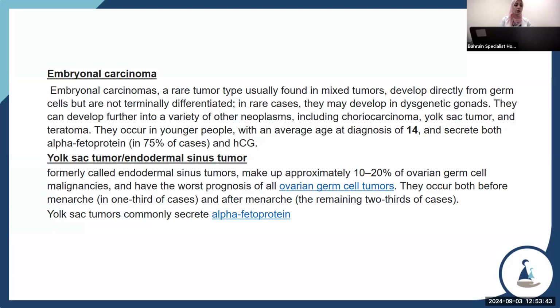75% of cases. Yolk sac tumor or endodermal sinus tumor. Commonly called endodermal sinus tumor, it makes up approximately 10 to 20% of ovarian germ cell tumors and has the worst prognosis of the ovarian germ cell tumors. They occur before puberty in one third of cases or after menarche in the remaining two thirds of cases. Yolk sac tumor mainly secretes alpha-fetoprotein.